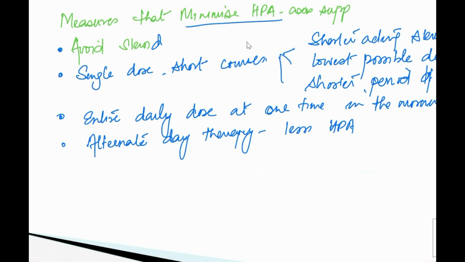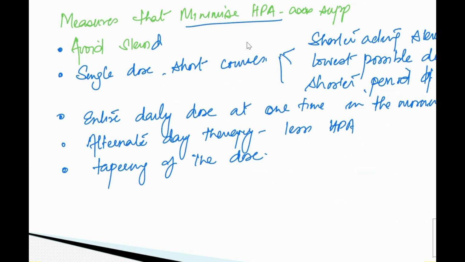So then another thing is if you have to give it for a long time and more dose, then what should be there? The tapering of the dose. Tapering of the dose का क्या मतलब है? Like you are going to start with a 25 milligram. If you have to give over a period of 2 to 3 weeks, then slowly you decrease the dose over the period of 2 to 3 weeks.